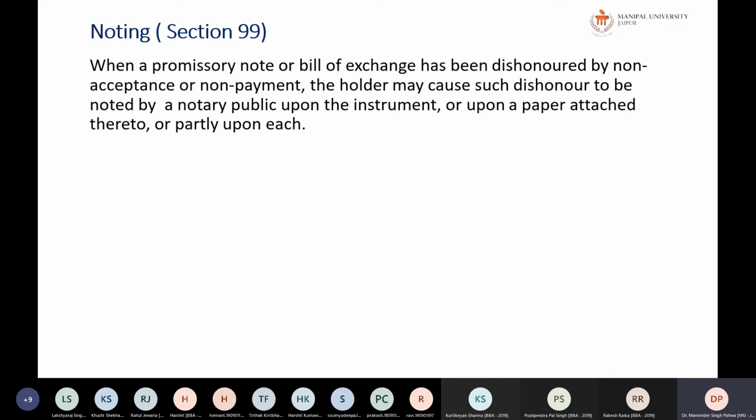Now what actually is noting? This notary public is a person from the government. He is appointed by the government in order to make the notations. The notary public notes each and everything, and he has to certify that yes, it has been dishonored. Whether it is non-payment or non-acceptance, the holder may cause such dishonor to be noted by a notary public, and it has to be done on the instrument and also in the notebook which he maintains.